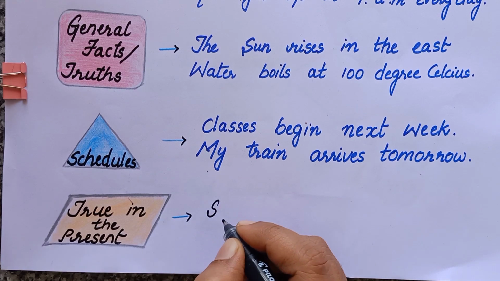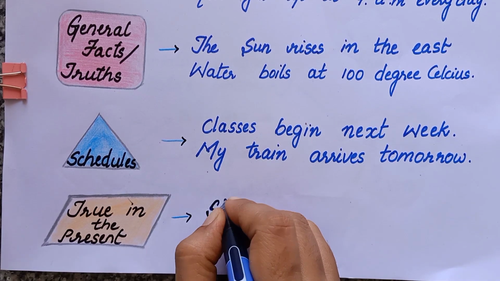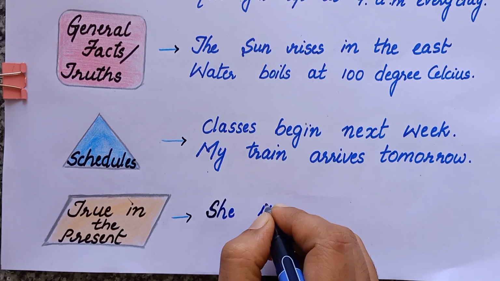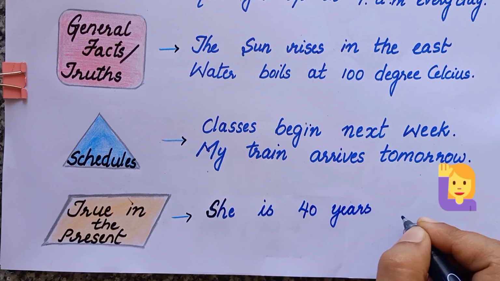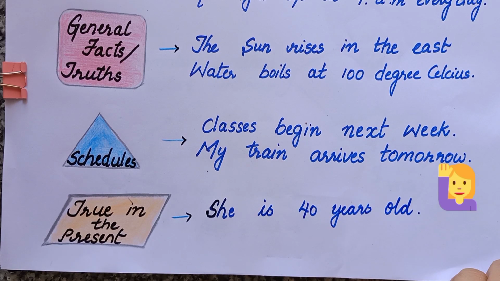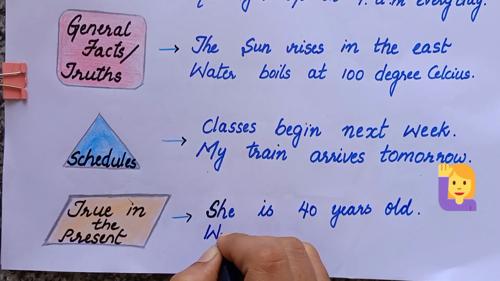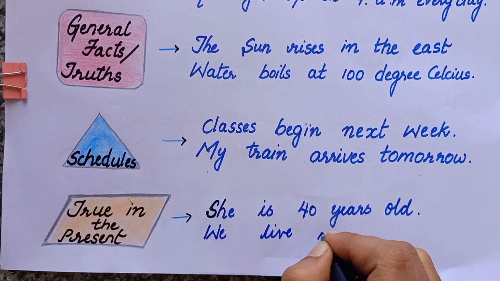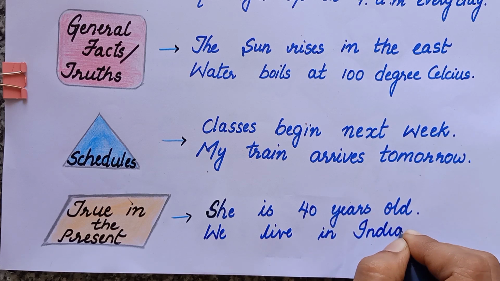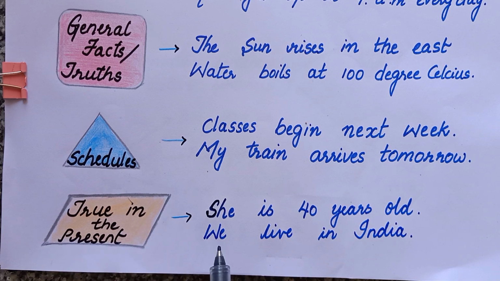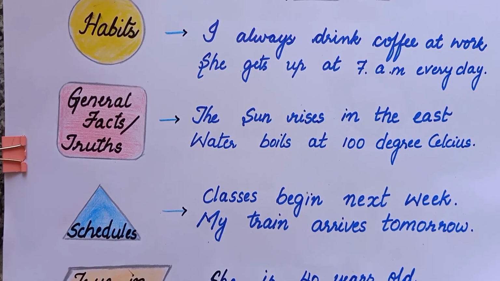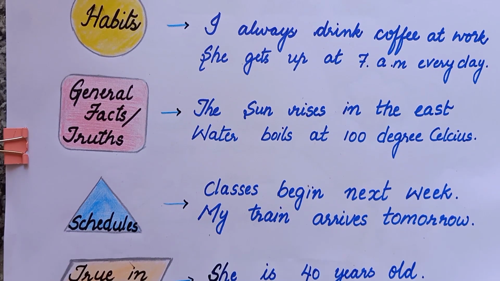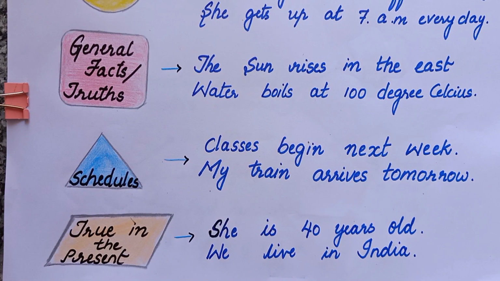For example, she is 40 years old. Okay? This is a true fact. Like वो lady जो है 40 years की है, तो she is 40 years old. True in the present. We live in India. So right now I'm in India. So we live in India. So in 4 different situations, we'll use this present simple tense, that is for the habits, general facts or truths, schedules, and true in the present.